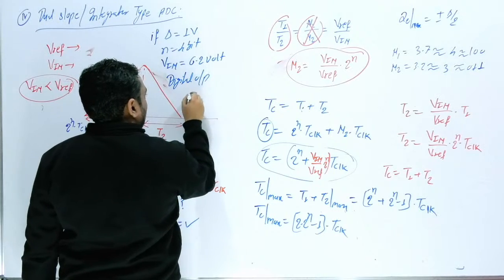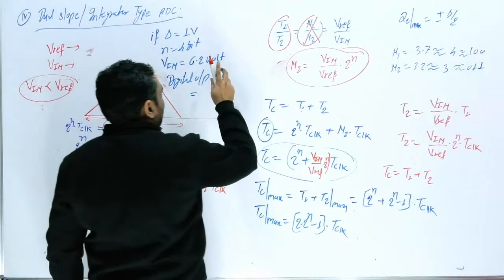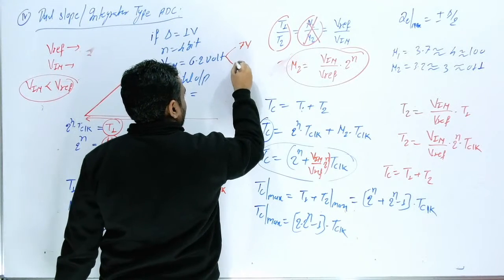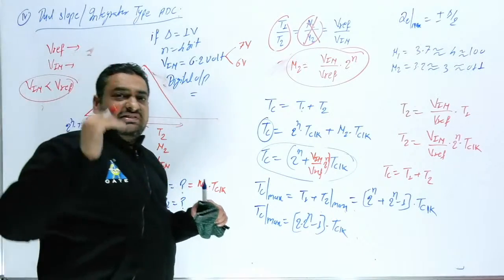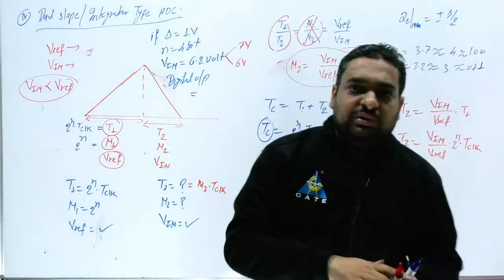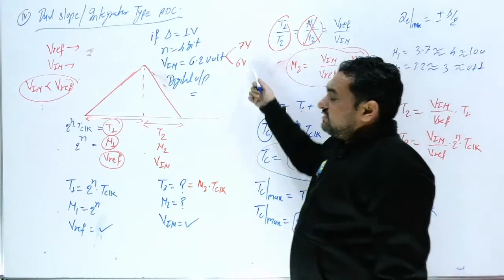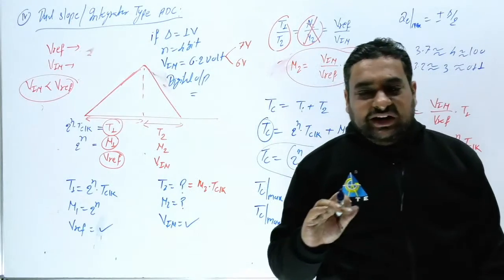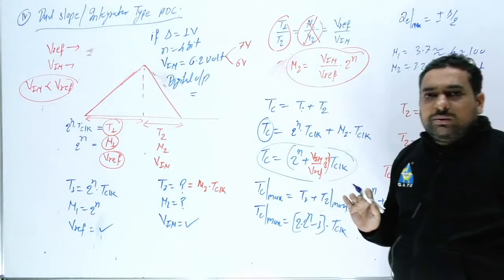So here the step size is 1 volt. So here 6.2, you will get 7 volt at the upper portion and 6 volt at the lower portion. You will check which one is near to this. So here the near one is 6 volt. Don't write it will stop at 6.5 volt. That thing I explained for the quantizer that you study in communication system.